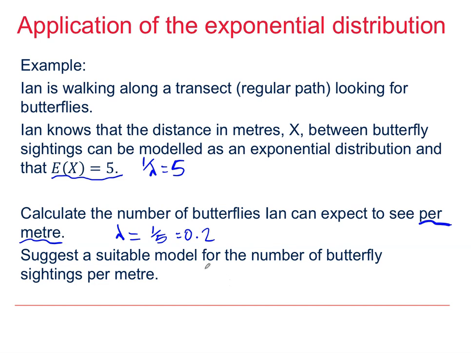Suggest a suitable model for the number of butterfly sightings per meter. That's going to be Poisson 0.2. Okay, there we are.